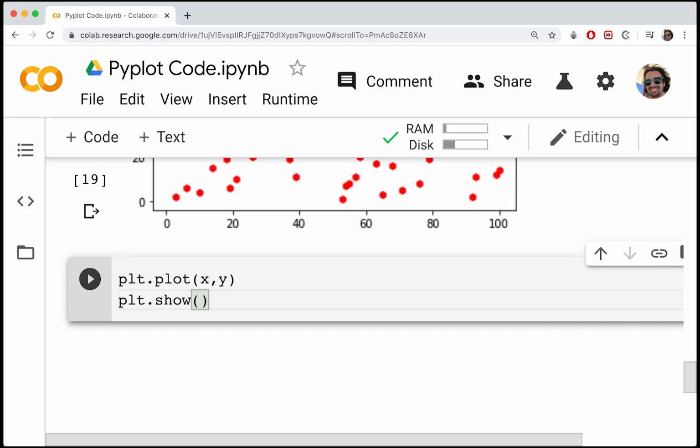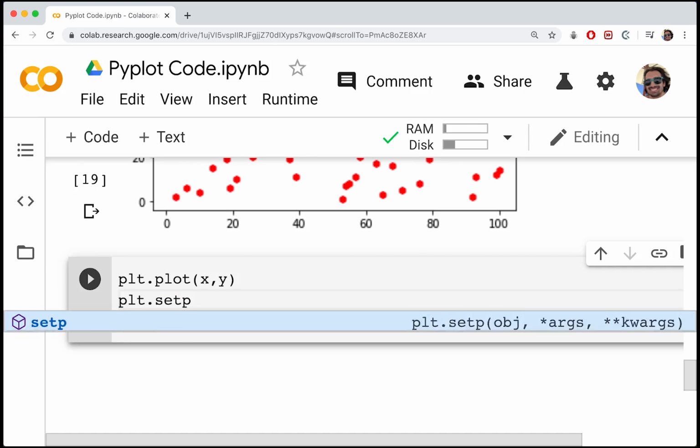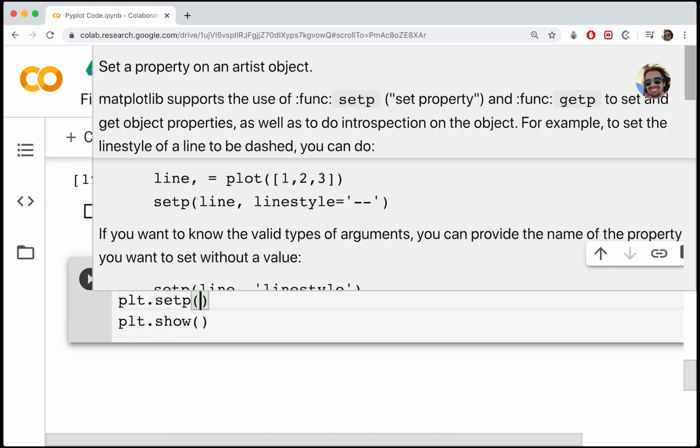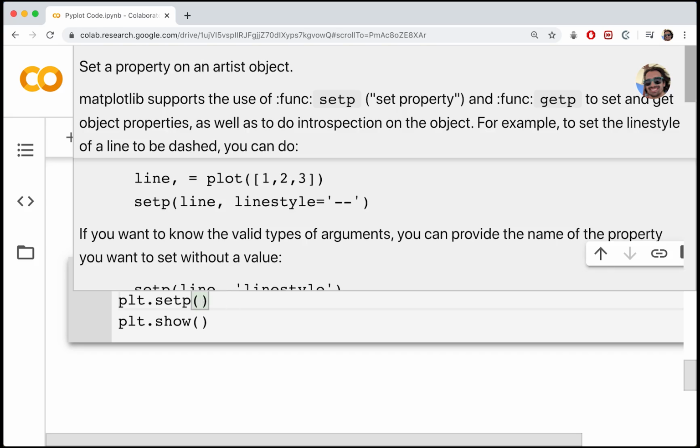Okay, so before we do plt.show, we're actually going to do plt.setp, like this, and that will take in 3 different arguments. One will be the line, and then we can add the line style. You saw that actually. Let's just open that up again.